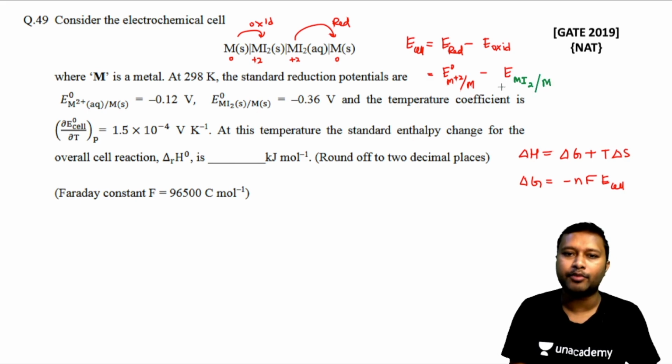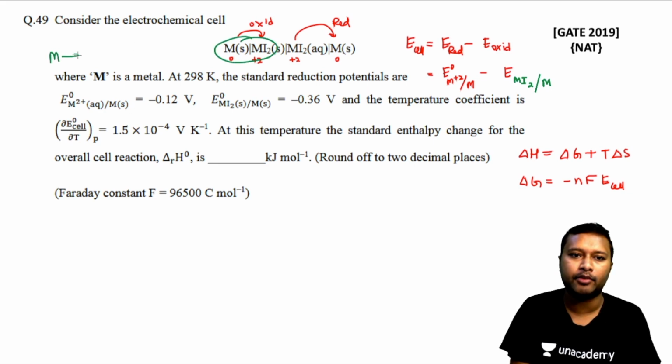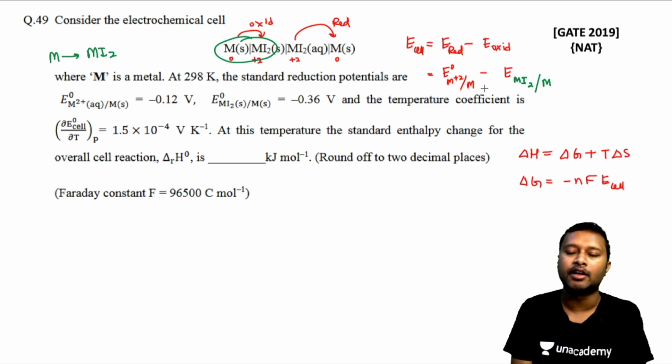So reduction potential of this particular part. Okay, so oxidation is happening from M to M plus 2. This is how the reaction is going. The oxidation is happening in such a way, but since we have to express it in the form of reduction potential, that's why I have reversed it and written it like this. Understood? Now it's just the values that I have to substitute.